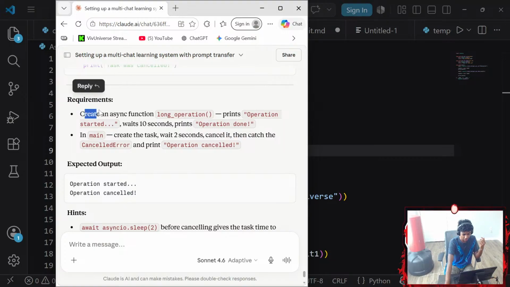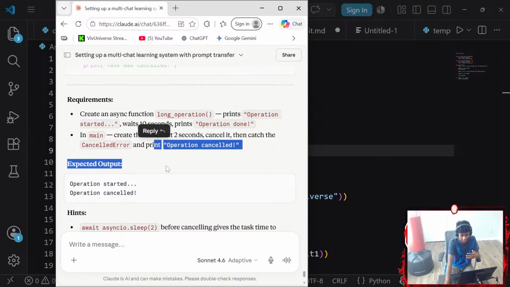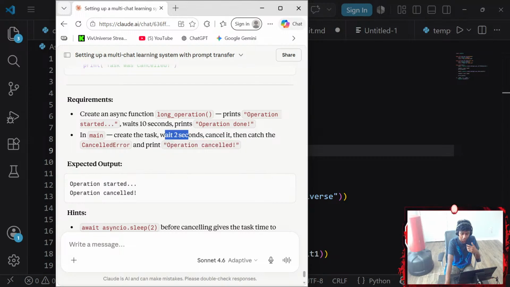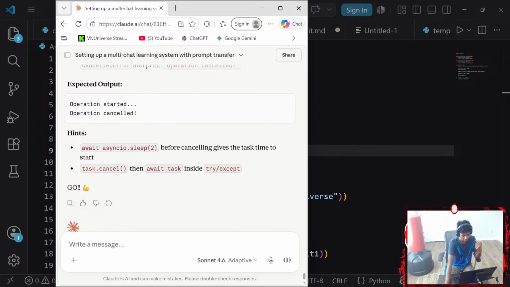Next up, requirements. Create an async function called long_operation that prints operation started, waits 10 seconds, prints operation done. In the main function, create the task, wait 2 seconds, cancel it, then catch the cancelled error and print operation cancelled. Operation started, operation cancelled. Hint, blah blah blah.